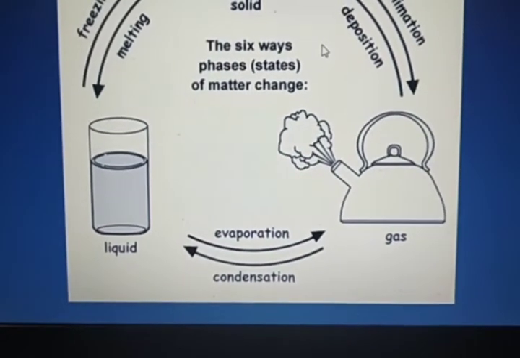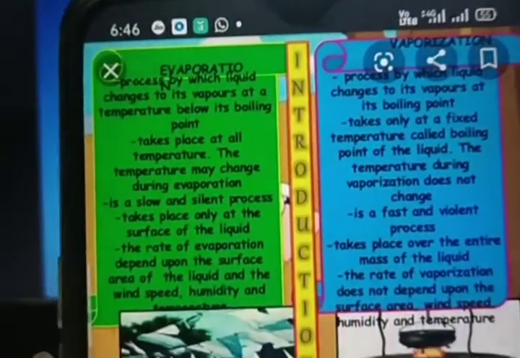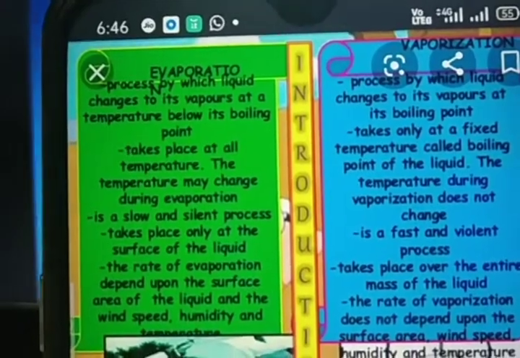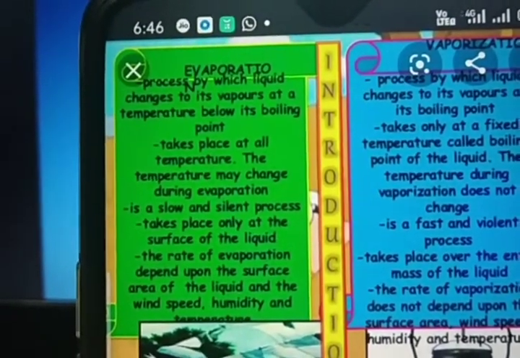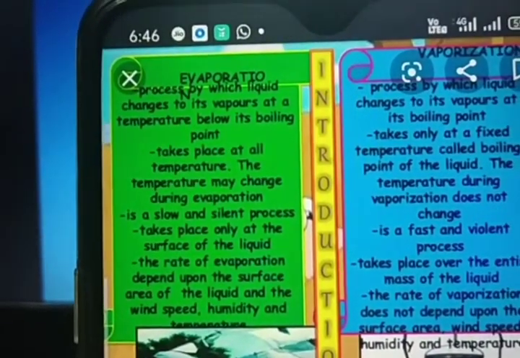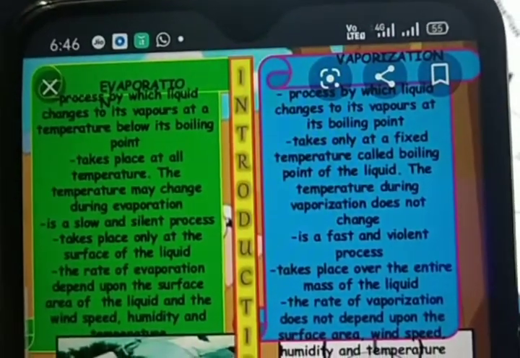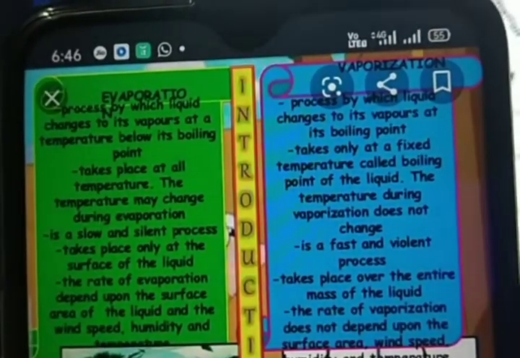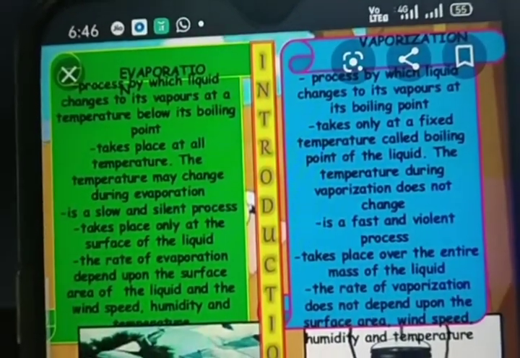Okay, so first of all let's be clear about these two terms. See here, evaporation and vaporization. Evaporation means liquid changes to its vapors at a temperature below its boiling point, while vaporization is a process by which liquid changes to its vapors at its boiling point.